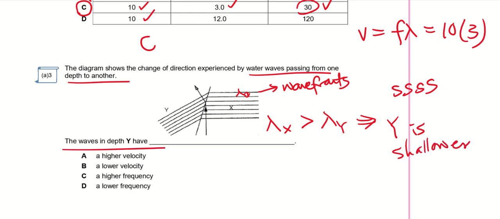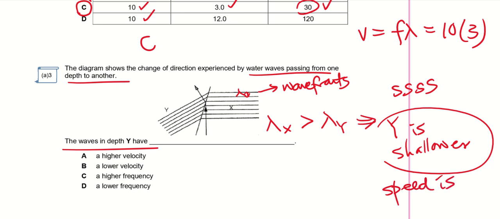Okay, the waves in depth Y have, okay, so if Y is shallower, that means the speed is lower, right? SSSS. So it will be B. Lower velocity Y, because Y is shallower. Why?